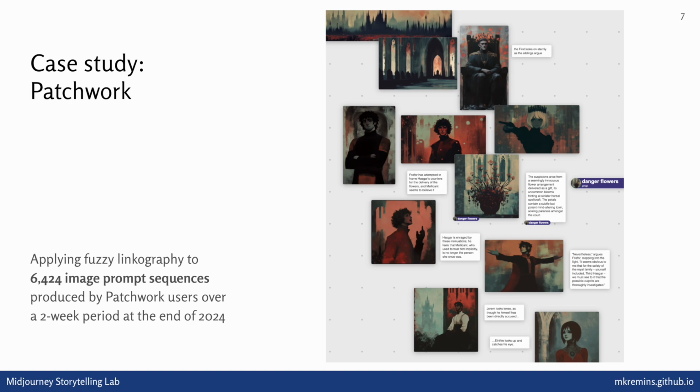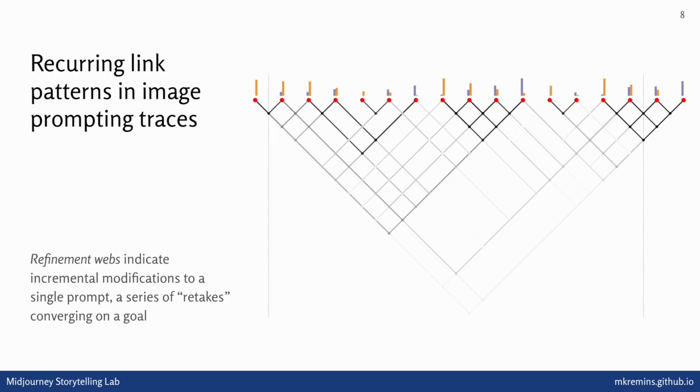This is possibly the largest scale deployment of linkography that has yet been done, and we started looking at these linkographs to see what patterns we could suss out in the way that people were doing image prompting in this open-ended canvas space. There's actually a whole bunch of interesting recurring patterns. I'm not going to have time to talk about them all in depth. The first one that we see over and over again is what we call a refinement web. There's one over here, there's another one over here in this graph. And a refinement web, as you can see, involves a bunch of different moves or image prompts that are all closely related to one another.